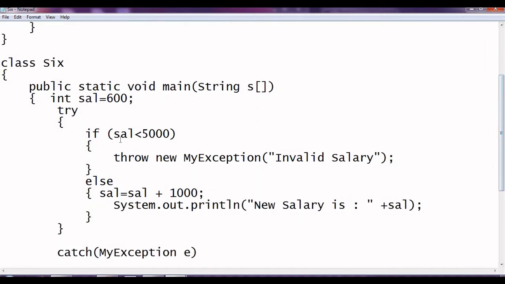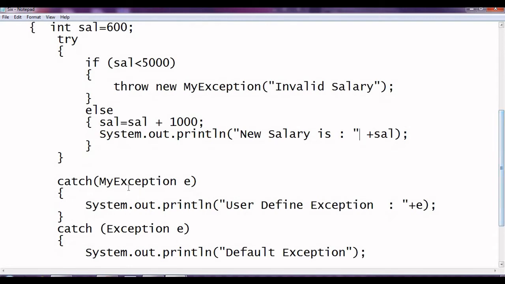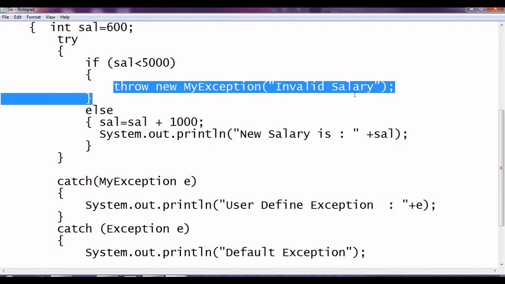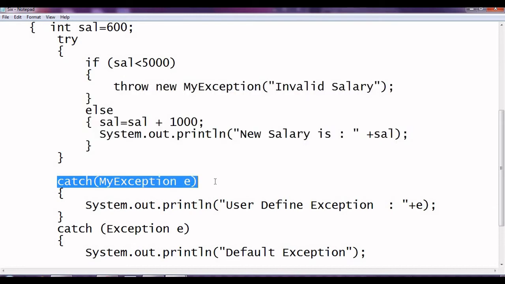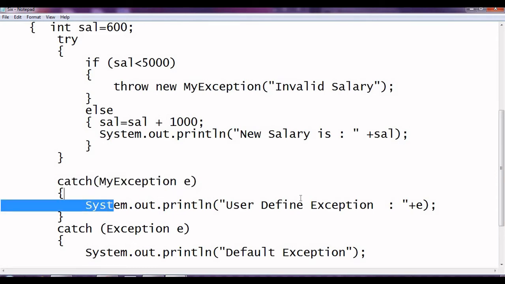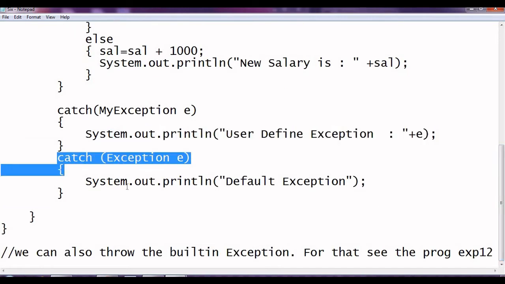And then if there is no error, it will go for the else, where we are giving a bonus of 1000 rupees, and then the new salary we are printing, and then we have a catch. If the error is generated, then it will skip the rest of the portion of the try, and then it will try to go for a matching catch over here. Yes, it's matching. Then it will execute over here. If it's not matching, it will go for the second catch. In such a way, it will continue.